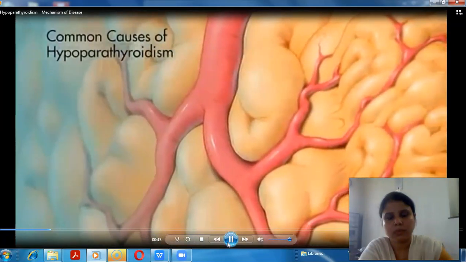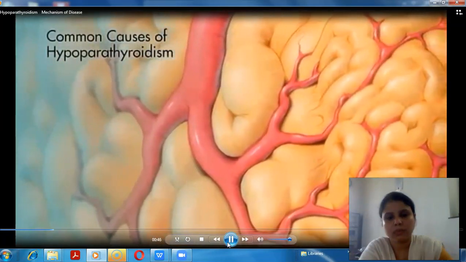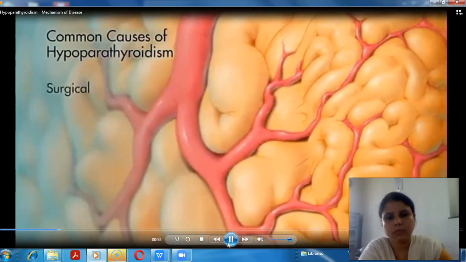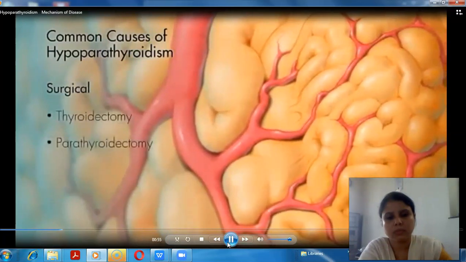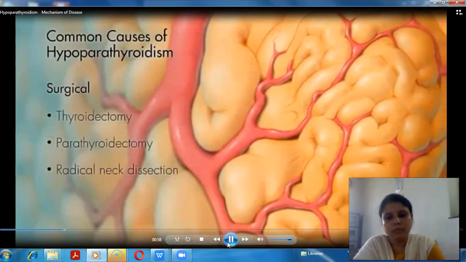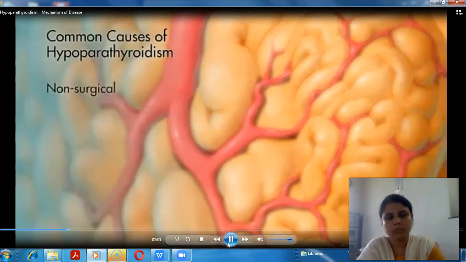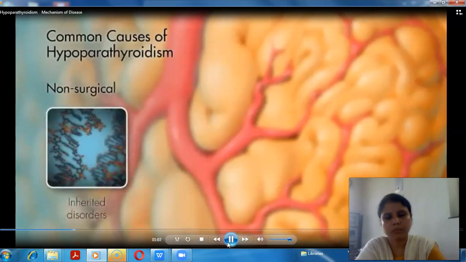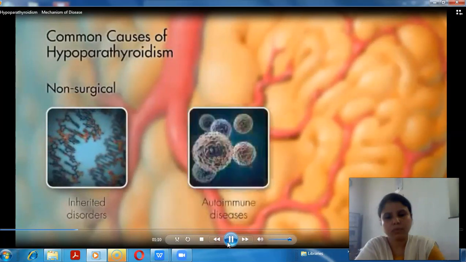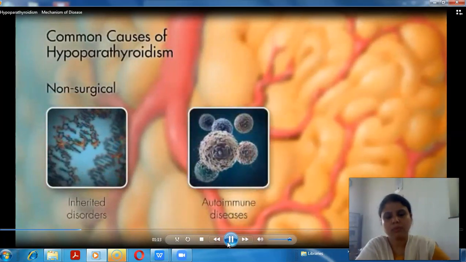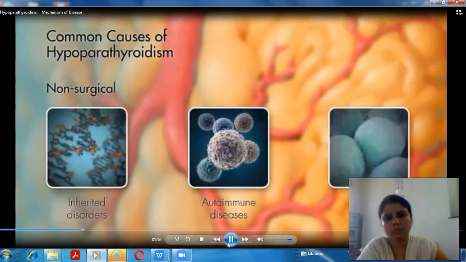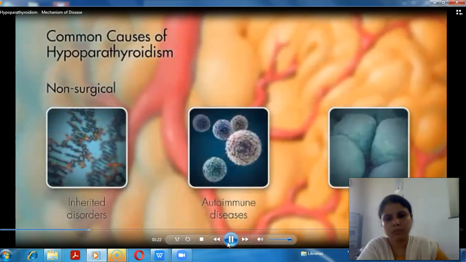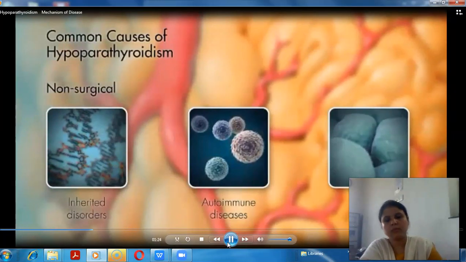The most common cause of hypoparathyroidism is the inadvertent removal or irreversible damage to the parathyroid glands, usually to their blood supply, during thyroidectomy, parathyroidectomy, or radical neck dissection. Several other non-surgical causes include inherited disorders such as DiGeorge syndrome and other mutations, autoimmune diseases, other disorders affecting either the function or viability of the glands such as tumor infiltration or the imbalance of certain metals, as well as unknown causes known as idiopathic hypoparathyroidism.